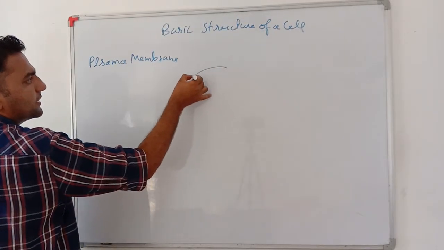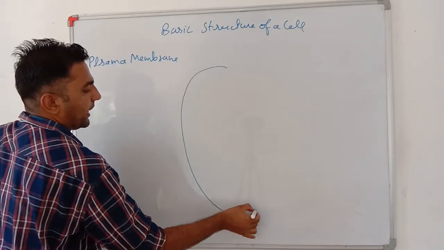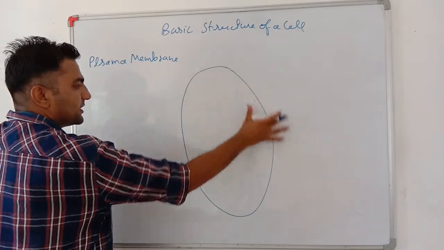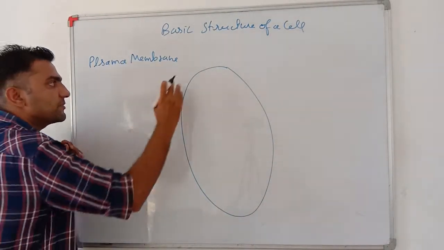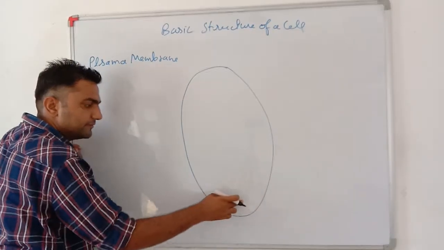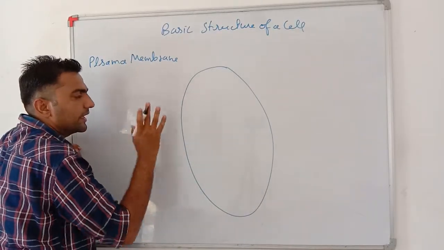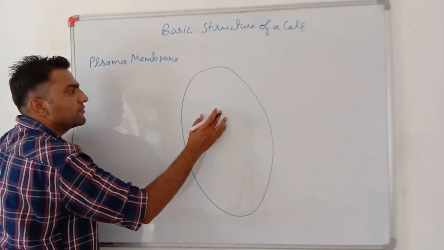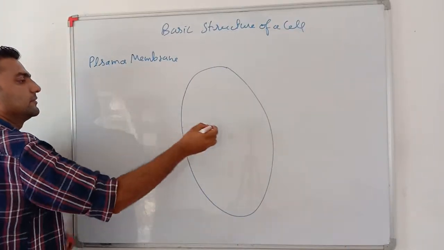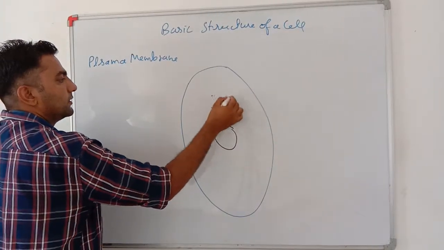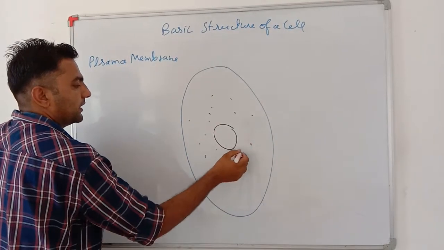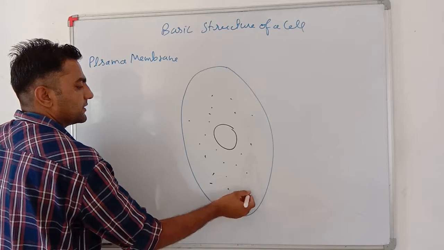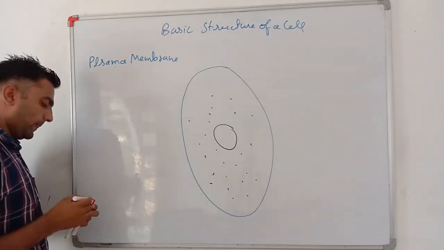Plasma membrane is the outermost boundary of any cell. This is the plasma membrane. Now each and everything of the cell is within it. Plasma membrane is very much flexible. I will just draw this as of now. This is the nucleus, the central dense part, and this is the cytoplasm.